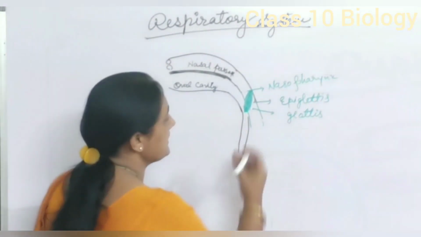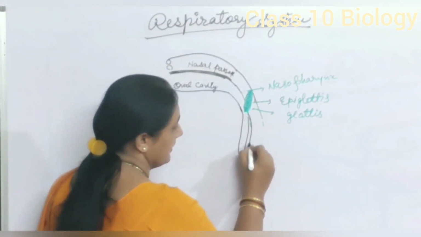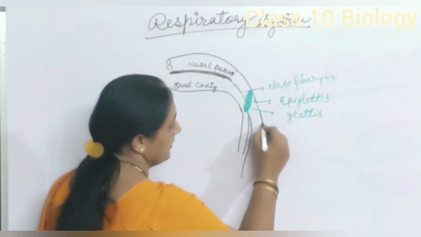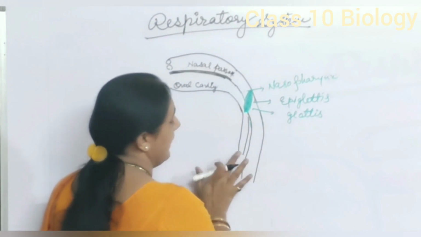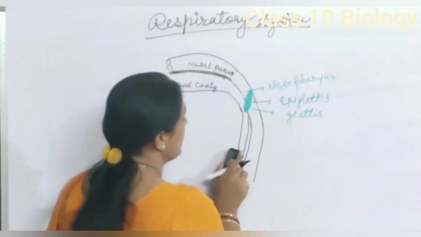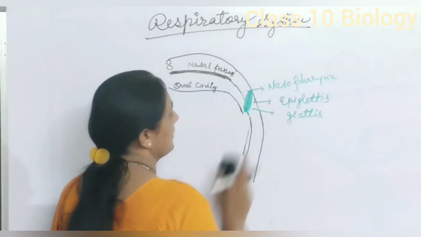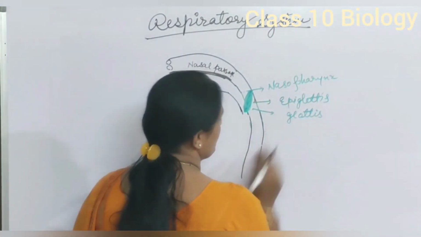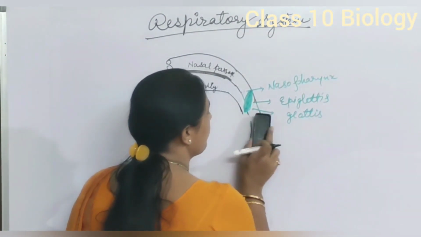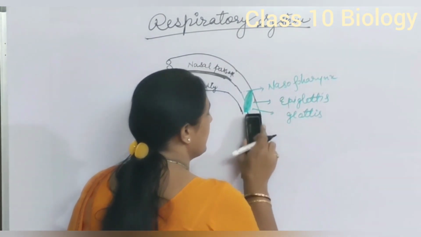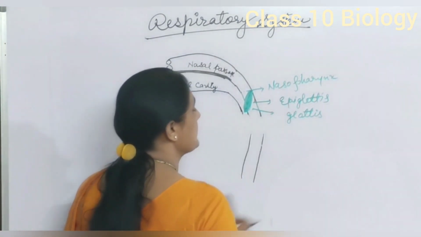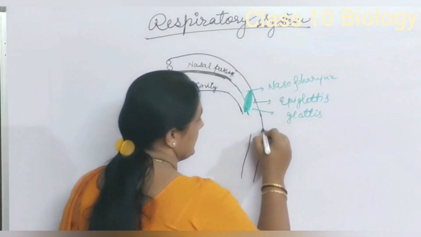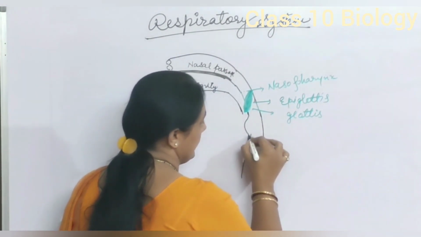Further, this pharynx continues in a windpipe, and this windpipe is called trachea. Before the windpipe, pharynx opens in a region called larynx.